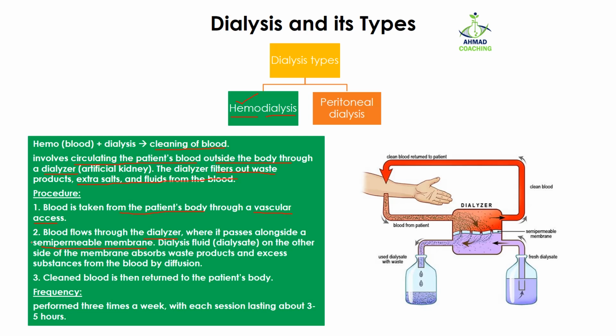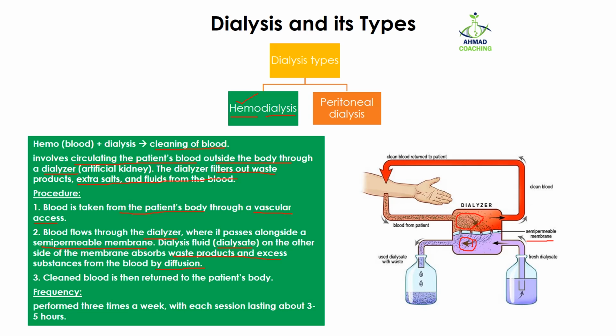In this case, this semi-permeable membrane is going to allow nitrogenous waste, excessive salts and other toxins to pass. So here we can see this blood is passed into this dialyzer, and this dialyzer has a semi-permeable membrane. The dialysis fluid, which is known as dialysate, on the other side of the membrane absorbs waste products and excess substances from the blood by the process of diffusion. We know in the process of diffusion the molecules move from higher concentration to lower concentration.